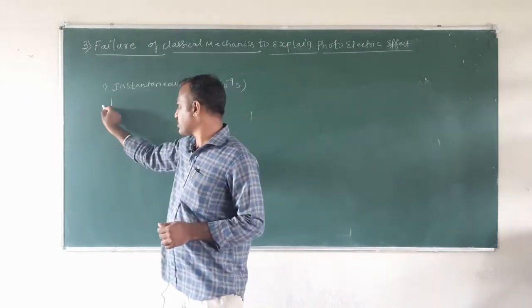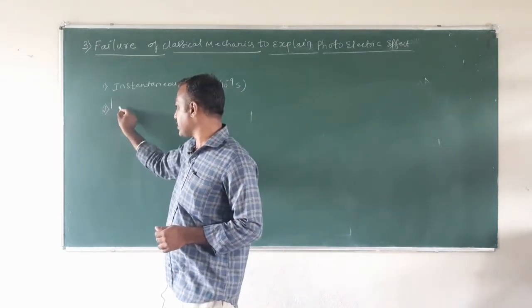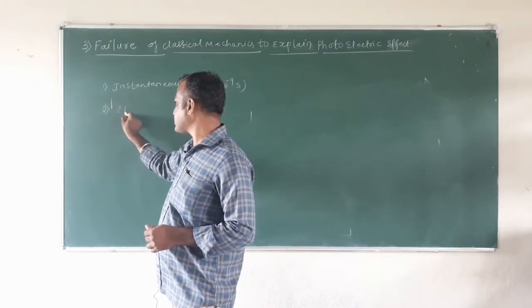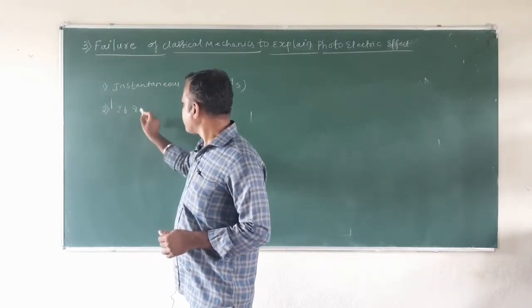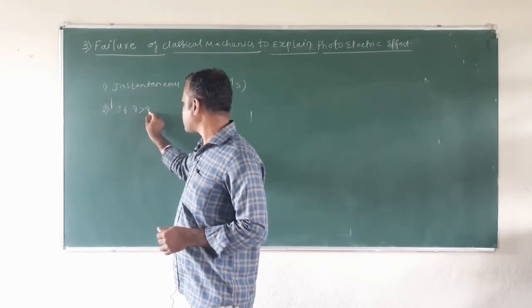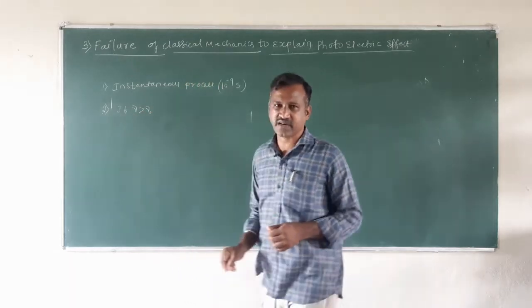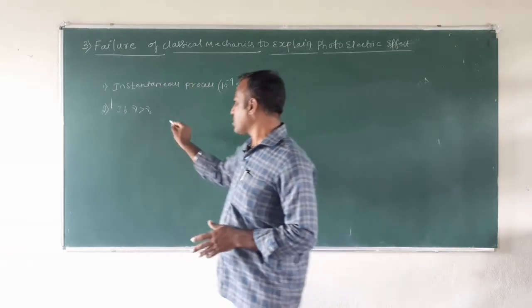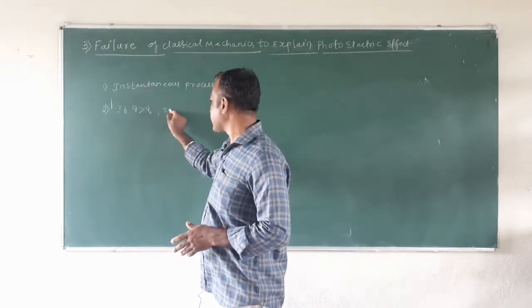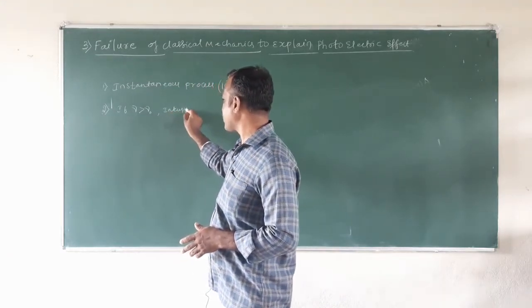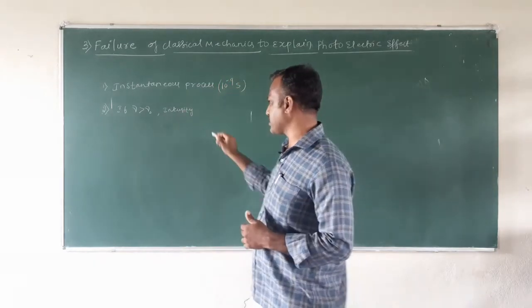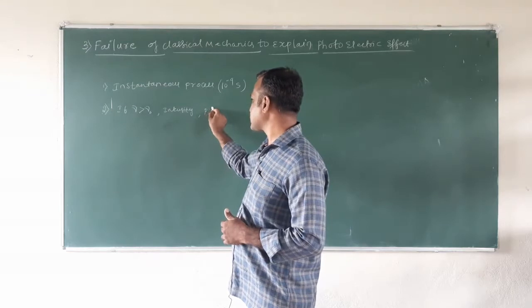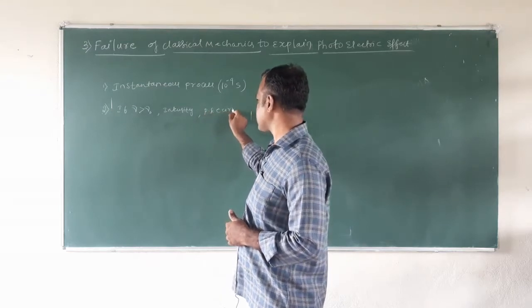The second observational fact about the photoelectric effect is that if the frequency of the incoming radiation, nu, is greater than the threshold frequency, that is the minimum frequency of the incoming radiation, then as you increase the intensity of the incoming radiation, the photoelectric current also increases.